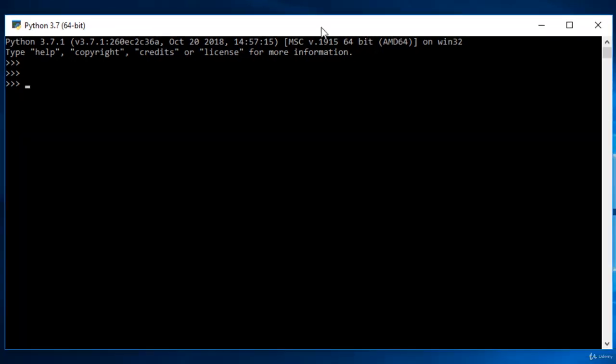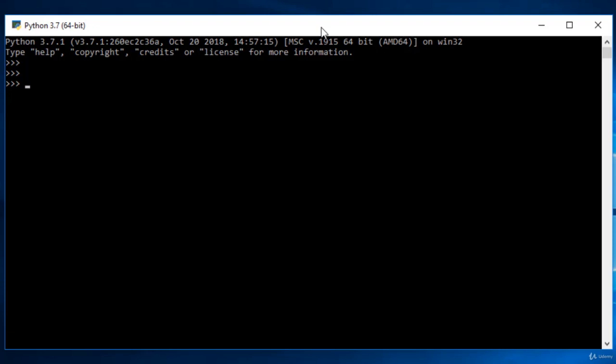The last point that I want to talk about is range. So supposedly you want to print 1 to 10, what are you going to do? You print 1, then 2, then 3, then 4, or you might take some loops, that is, you give computer instruction that from 1 print to 10. So that's how you can do. So at this point of time we will be using range.